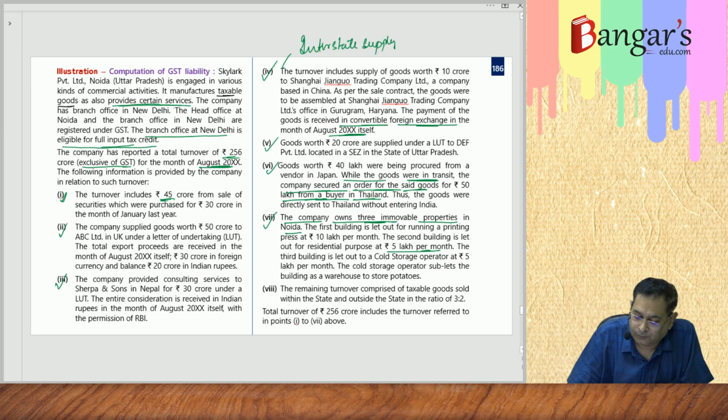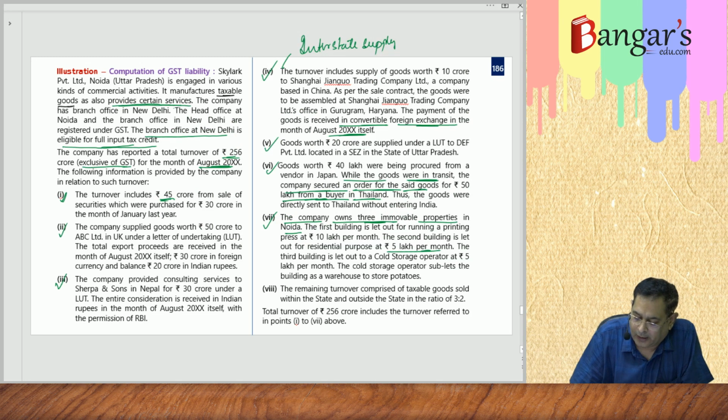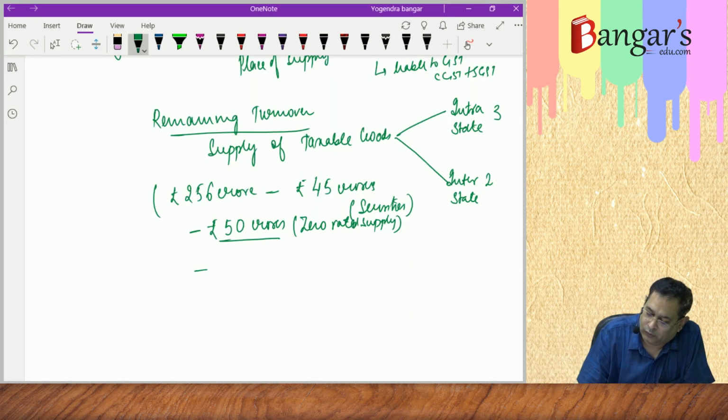Then rupees 50 crores, minus 50 crores, that is on account of zero rated supply of goods. Then consultancy services 30 crores, minus rupees 30 crores, that is consultancy services.